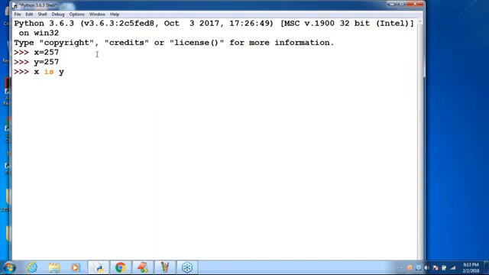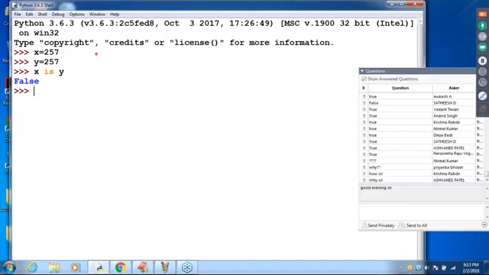Already I covered. Don't try to execute. Concentrate only on the lesson. After this class completion, you can execute. What answer are we going to get? X is Y is false only. Remember, reusing the same object, such type of flexibility is available from 0 to 256 only.